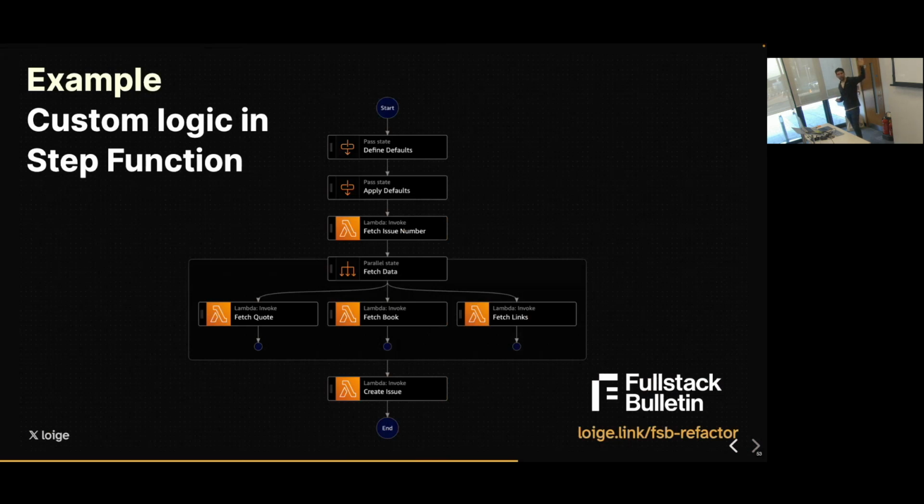Actually, I'm going to go very quickly on this one because I did an entire series of live streams building this feature. So if you're curious, you can check it out on YouTube. There is a link there. But the idea here is that I'm managing automation for a newsletter. There are a bunch of steps. For instance, one of these steps is that I need to fetch a specific URL to get the number of the latest issue of that newsletter. And of course, there is a custom input and a custom output in that particular Lambda function, because this is an entirely custom type of flow.